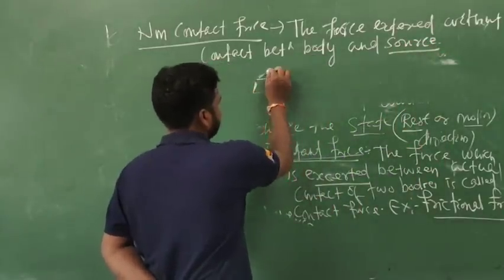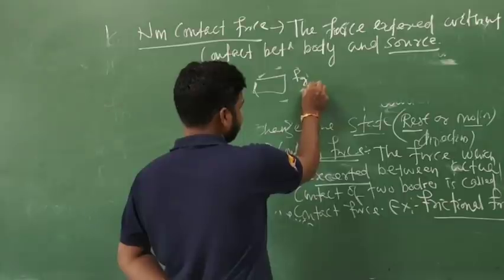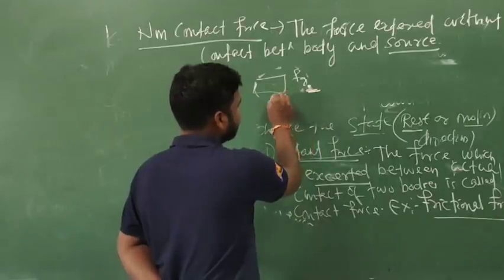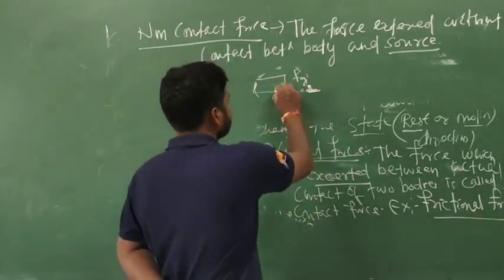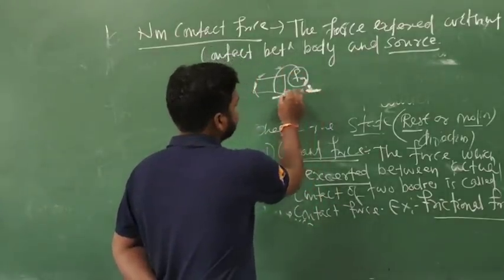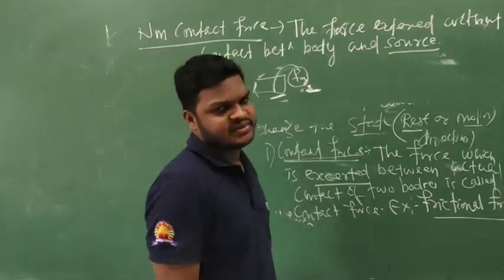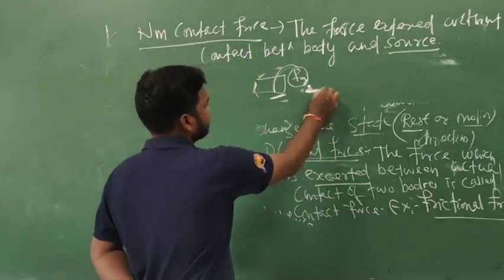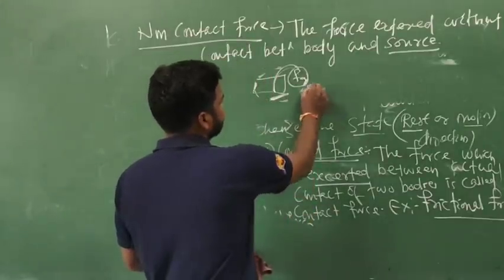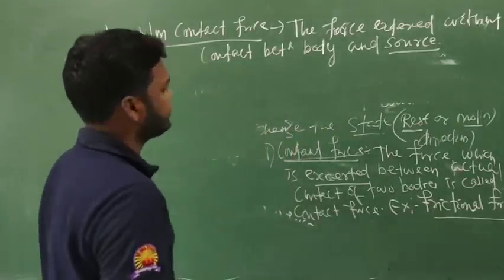Suppose there is a magnet. In this case, if we place an iron near the magnet, then there is no contact between the iron and the magnet, which is the source, because from the magnet we get magnetic force. So without contact between the iron and the source, the magnet, because the magnet produces magnetic force, that type of force which is exerted without contact between the body and source is called non-contact force.